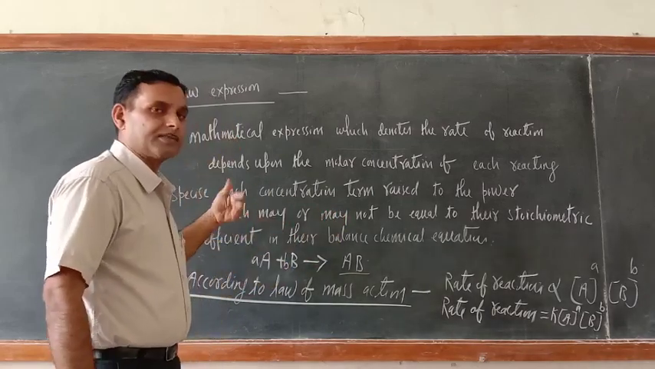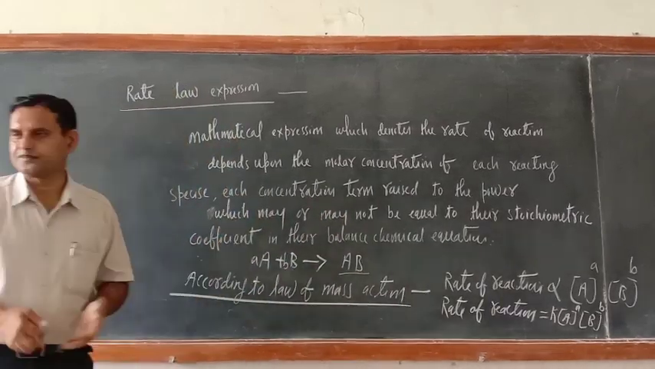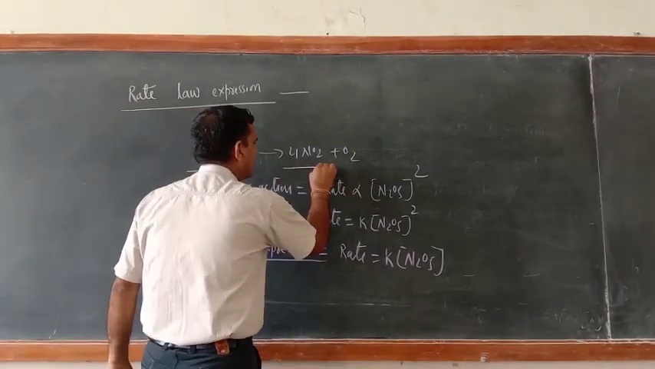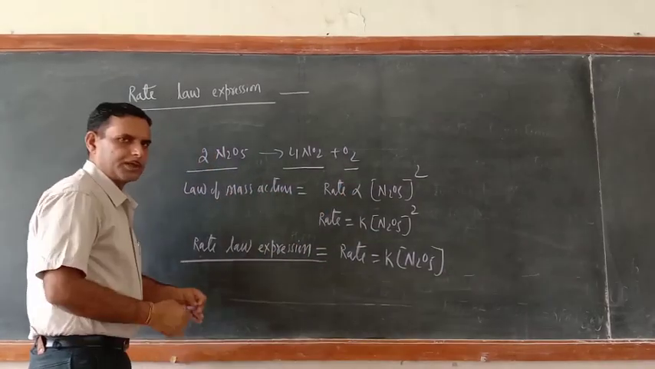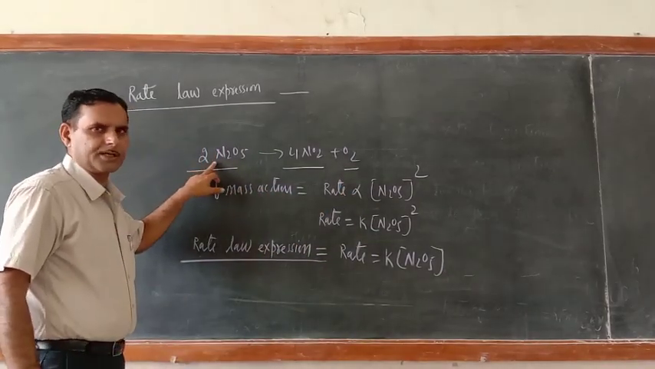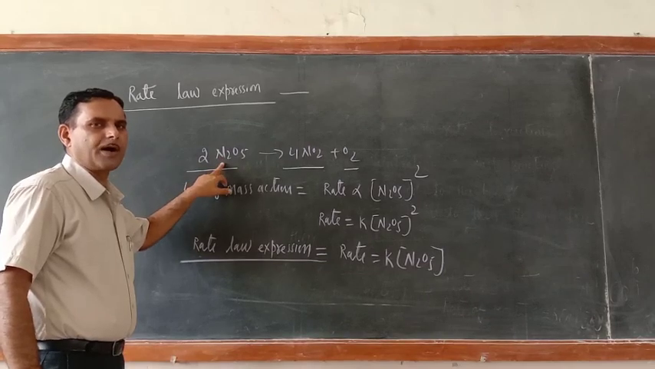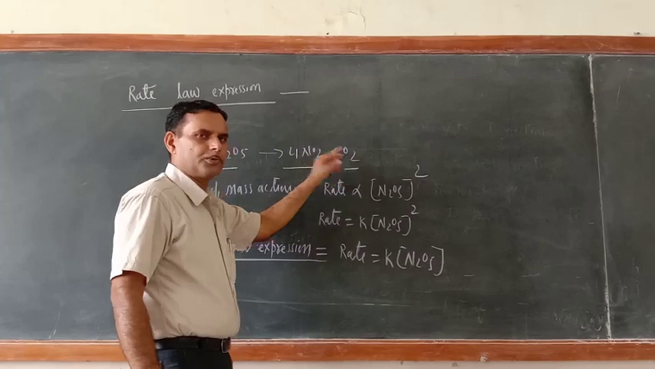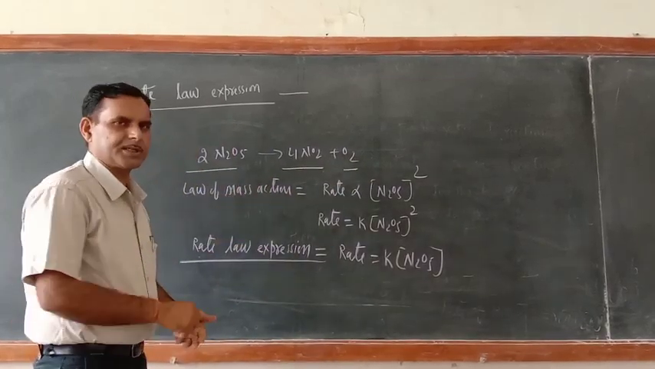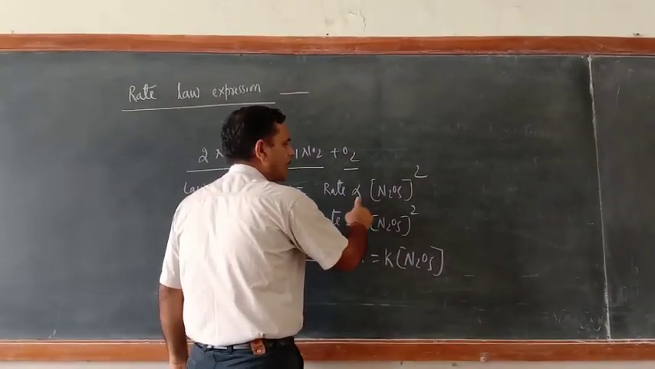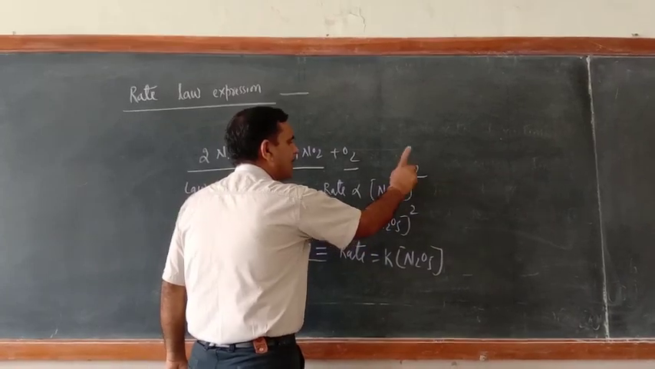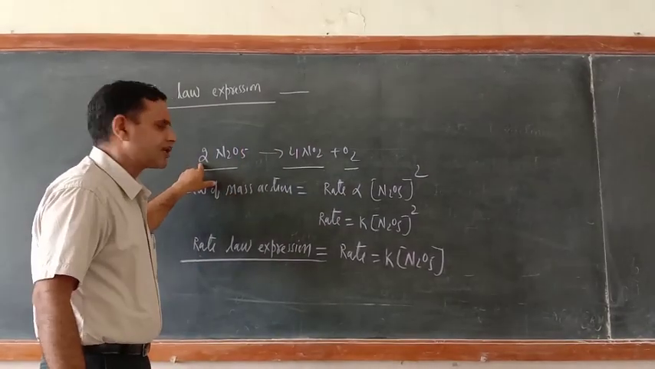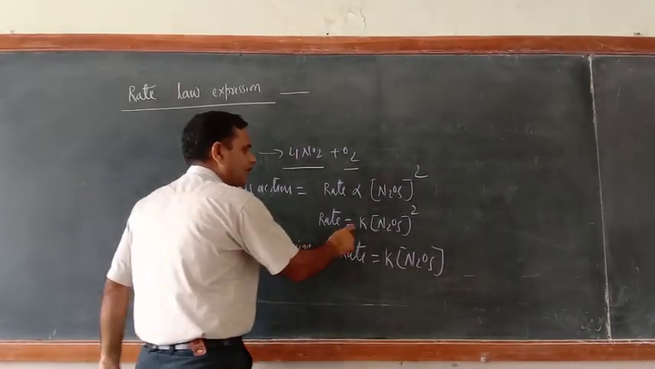Now I will write some other examples also. Just see this example: 2N2O5 = 4NO2 + O2. What is the meaning of this reaction? Two molecules of N2O5 disintegrate and form 4 molecules of NO2 and O2. According to the law of mass action, the rate is directly proportional to the concentration of N2O5 raised to the power equal to its stoichiometric coefficient, that is 2. So rate = K [N2O5]^2.